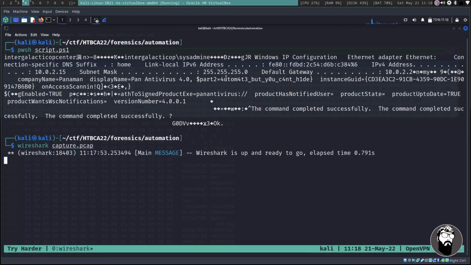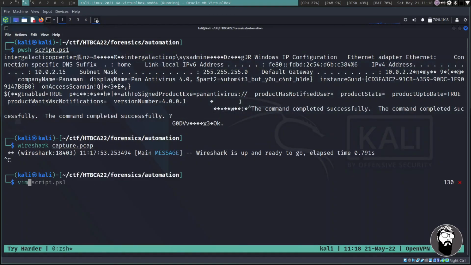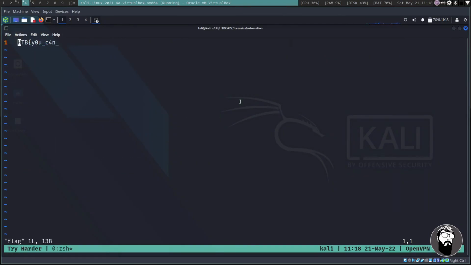So we had to not only be able to query the data that was being asked of the compromised system, but we had to decode the data in the responses to be able to get the second part of the flag. So now if we take this part of our flag, copy it, and we vim flag, we have the entire flag here. You can automate, but you can't hide.